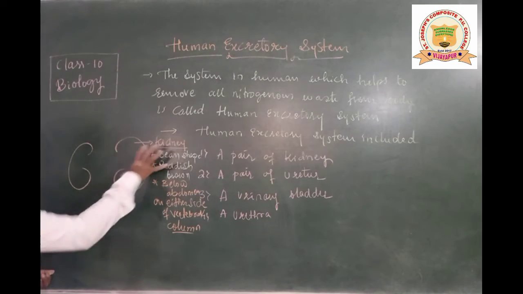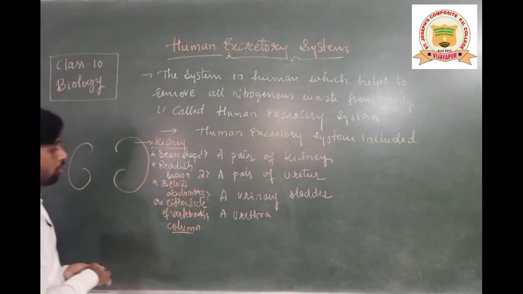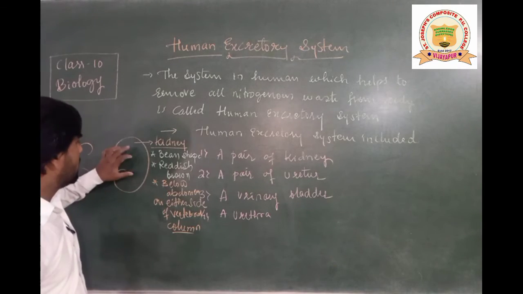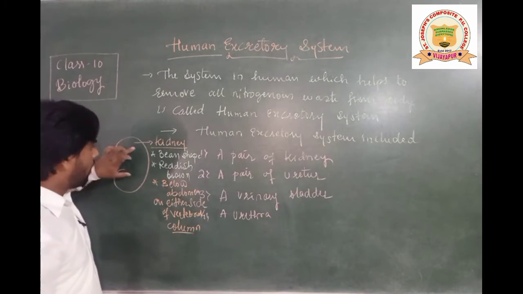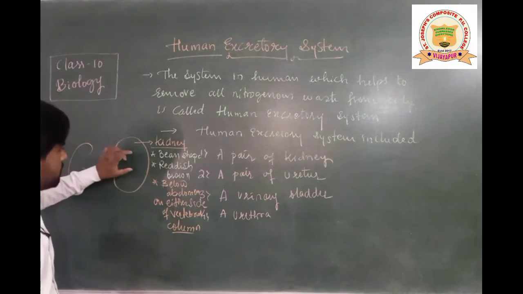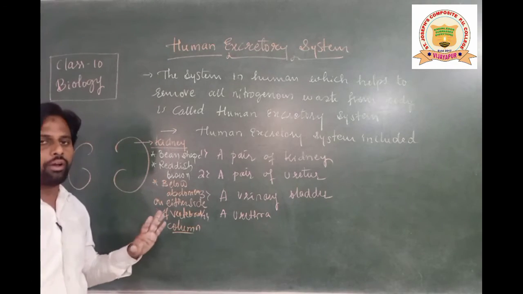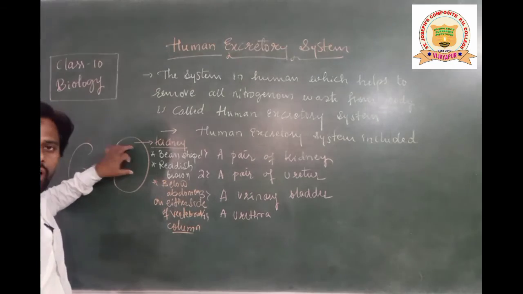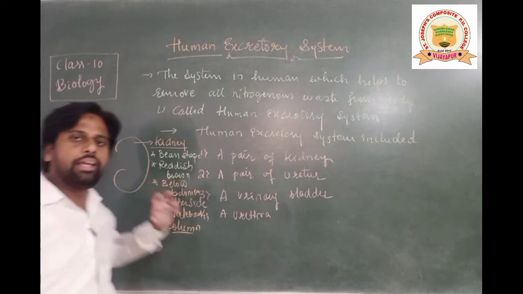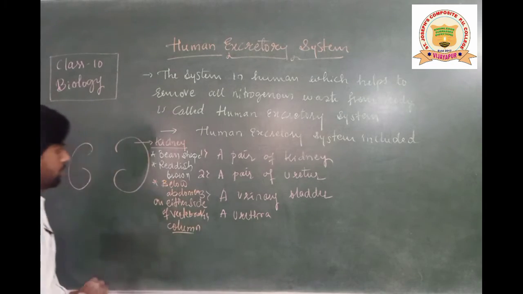So these are the kidneys present inside the human body. Later I will make one more video on the specific structure of the kidney. The internal structure and external structure we will study in detail in the next video, students.